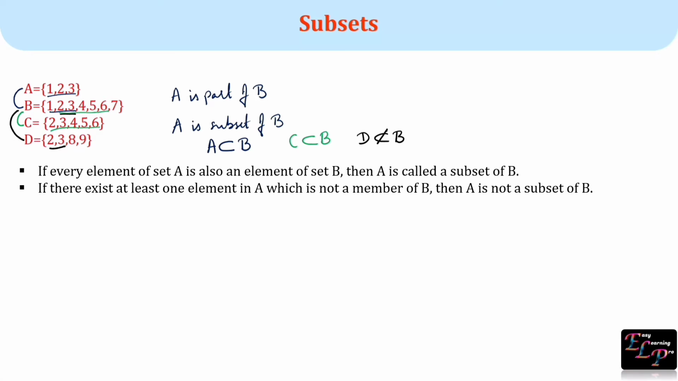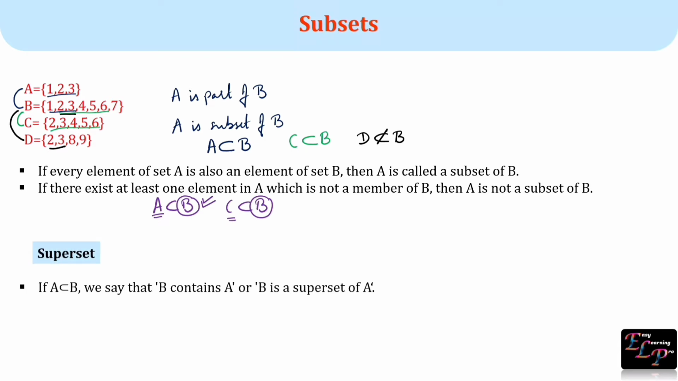In these sets we have A subset of B and C subset of B. That means all the elements of set A and set C are present in set B. So set B contains both A and C. So set B is called superset. If A is subset of B, then we say that B contains A, or B is a superset of A. And we represent a superset as B is superset of A.